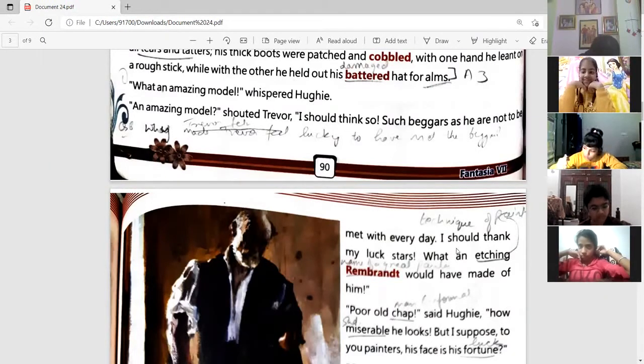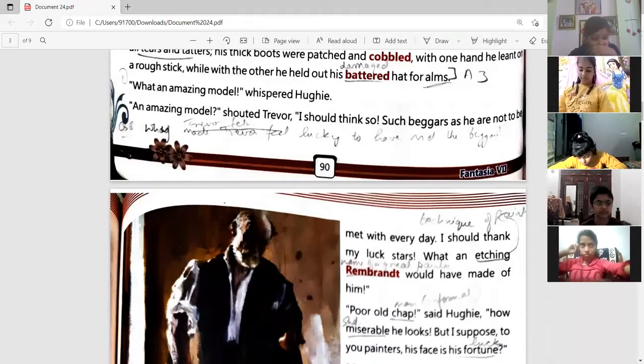I should thank my lucky stars. So he's saying that I feel very lucky that I got such an extremely poor and old person as a beggar, so that I can make a good painting, because the painting could be as good as the model, right? Because I have found such a good model, my painting will be very good. So he's thanking his luck.